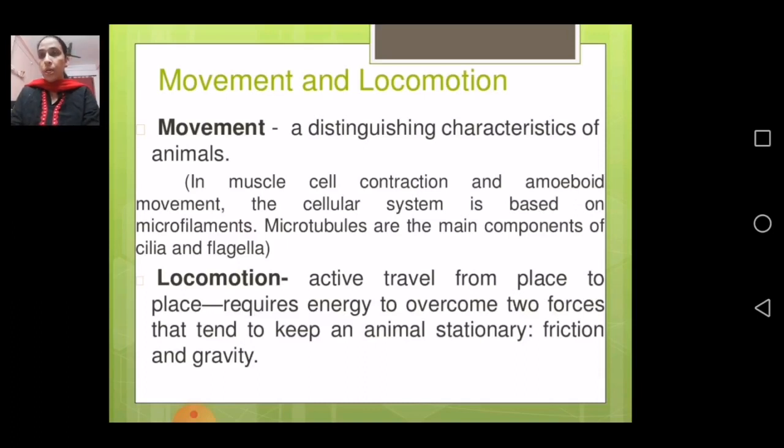Then, locomotion. Locomotion means what? Locomotion means active travel from place to place, shifting from one place to another, that is only locomotion. And they require energy to overcome two forces that tend to keep an animal stationary, friction and gravity. So, these two things are required so that they can allow movement. Just now we have seen the example of the earthworm also, and how does it walk? That is again an example of locomotion only.